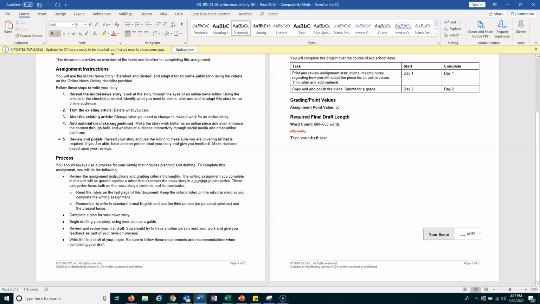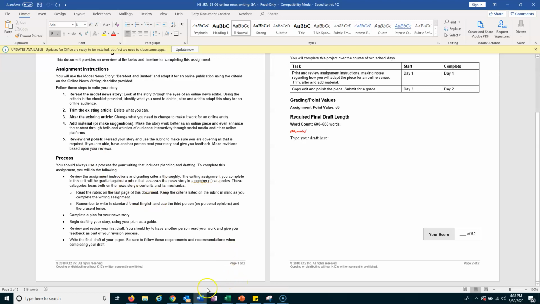So it's pretty simple in the fact that you already have the story and that you are pretty much rewriting it and adding the bells and whistles of the online platform. So just kind of keep that in mind. So make sure that when you complete this assignment, you really follow that rubric because those are the things that you are going to be graded on.